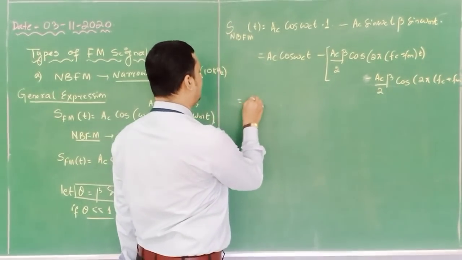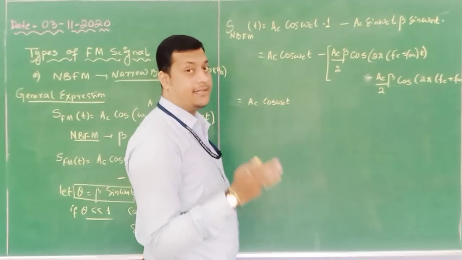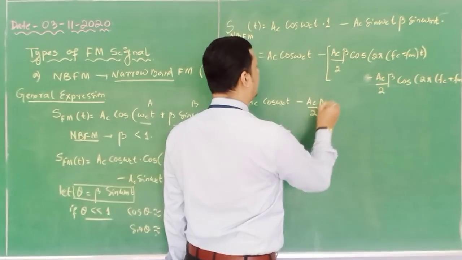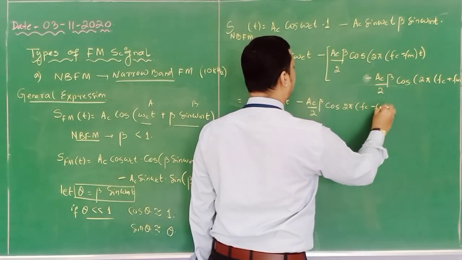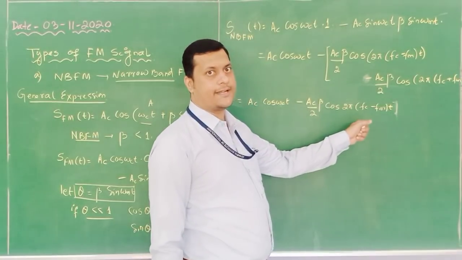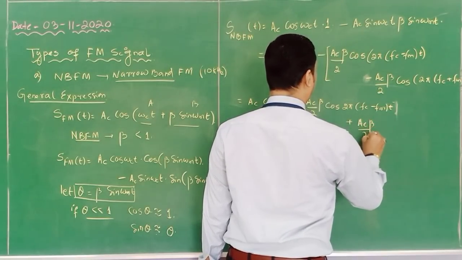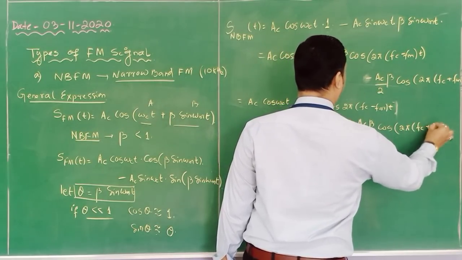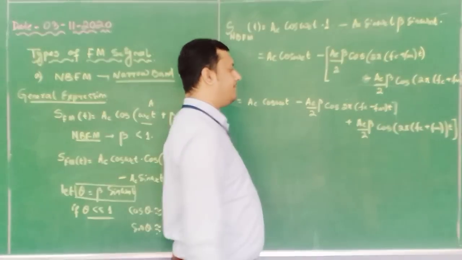So here you can see A_c cos ω_c t. That means the carrier is present. Next, minus A_c β/2 cos 2π(f_c − f_m)t. So this is called the lower sideband. Then plus A_c β/2 cos 2π(f_c + f_m)t. So this is your upper sideband.